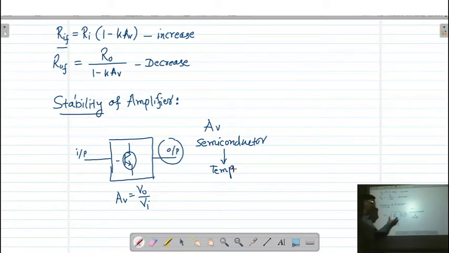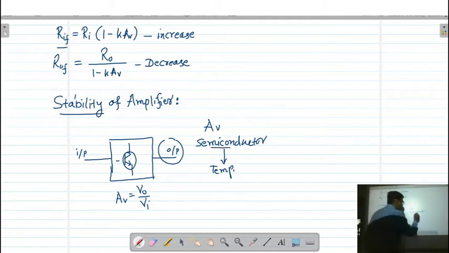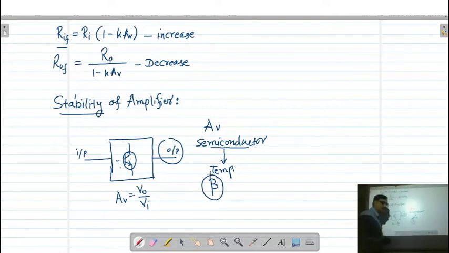So when the temperature changes, meaning the environment temperature changes, the characteristics of the semiconductor material change, and due to that the beta changes. Already you know beta is called the current gain of the transistor. So the beta of the transistor will change, and that will affect the gain of the amplifier.